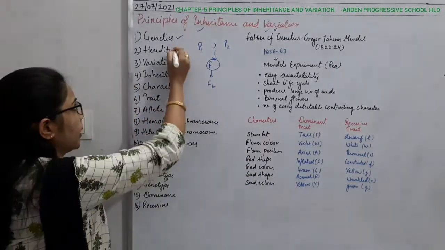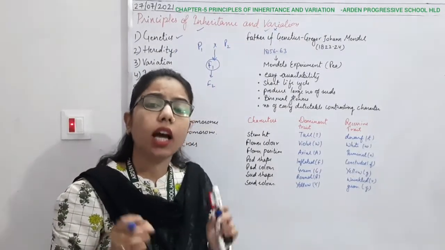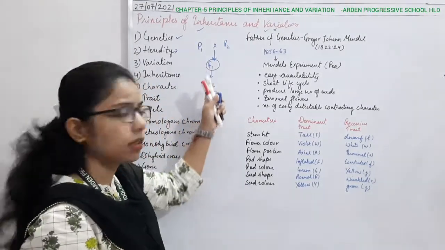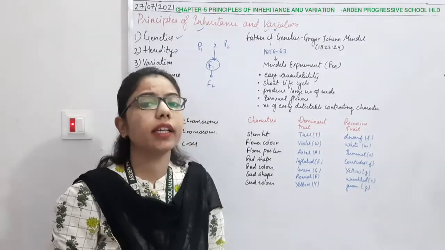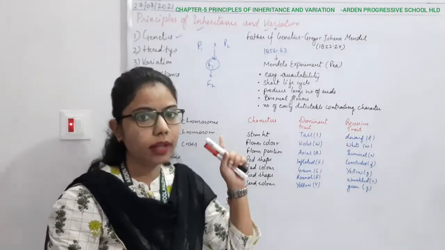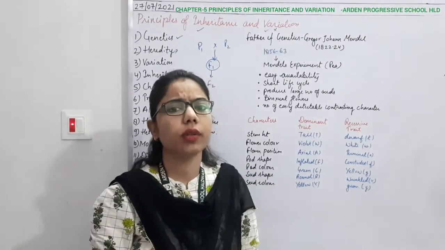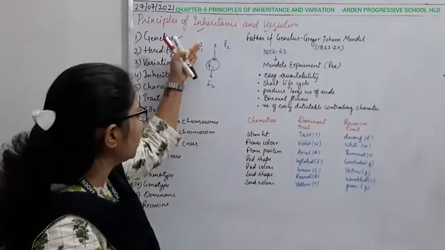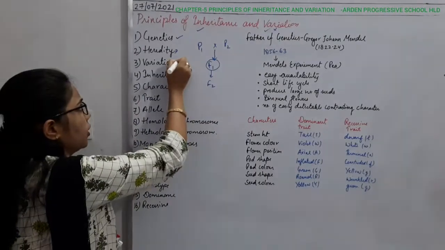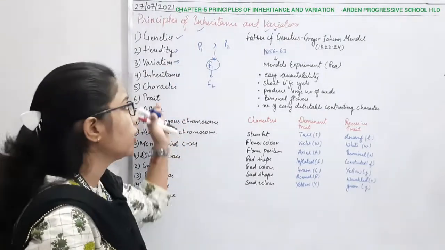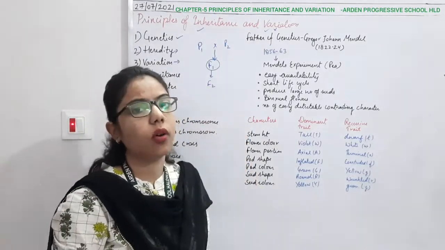Then comes heredity. Heredity is somewhat like inheritance. Heredity means what characters they are passing on. Heredity is related to the characters which come from our parents, and it is the basis for genetics also. So heredity is how they are inheriting, right? Now comes variation. We have discussed the changes between the parents and the offspring.